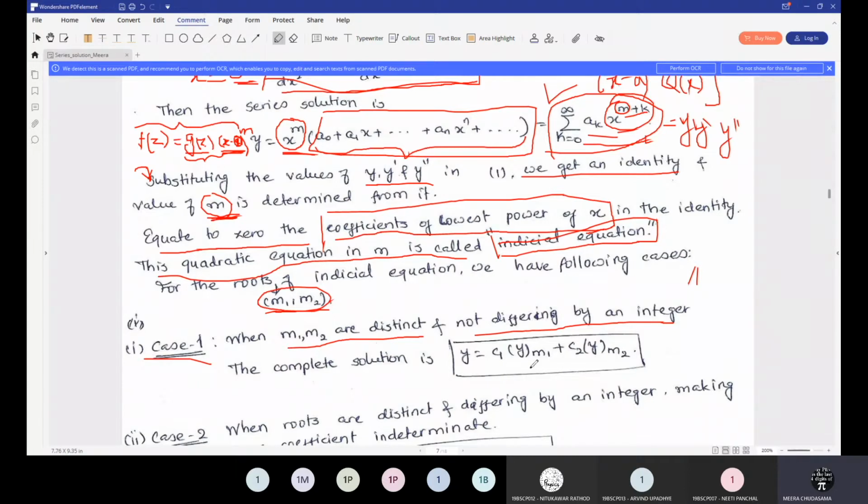In that case the complete solution will be given by the infinite series solution you took, where you write m1 in place of m, and for the second solution you consider m2 instead of m.